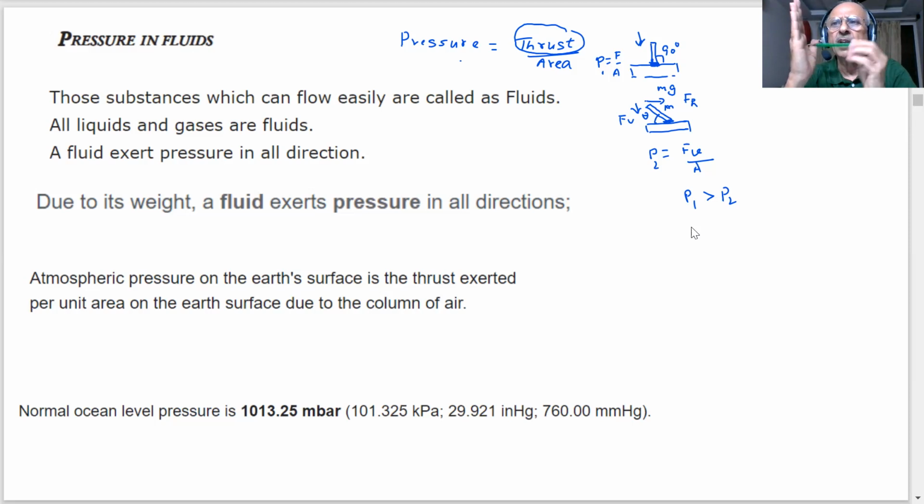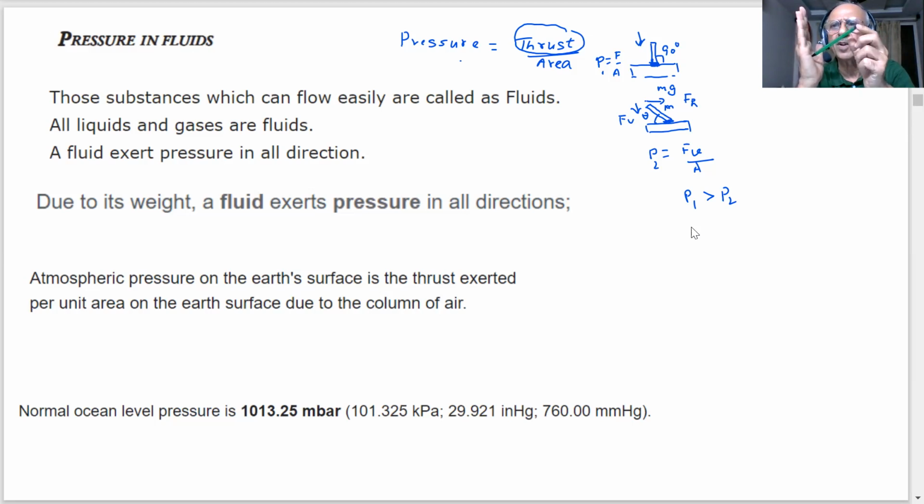And if I change this, what will happen? You will see, the force is the same, but I am less hurt now. The pressure is less because it is not at 90 degrees. So there will be two components. One will be the horizontal, the other will be the vertical.